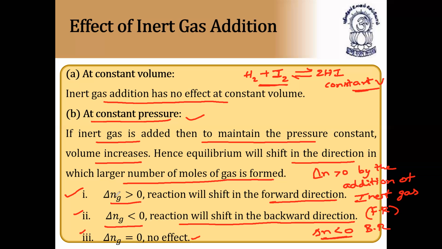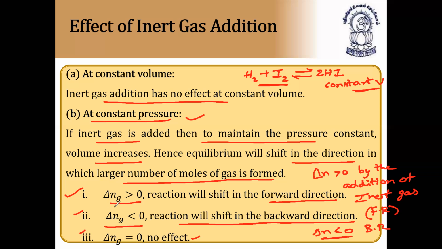That is, if delta n is greater than zero for a chemical reaction at equilibrium, the reaction will shift in the forward direction by the addition of inert gas. If delta n is less than zero, the reaction will shift in the backward direction by the addition of inert gas. And if delta n is equal to zero for the reaction at equilibrium, the addition of inert gas has no effect. So all these three points are very, very important.